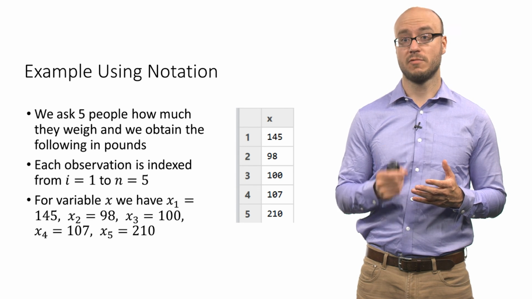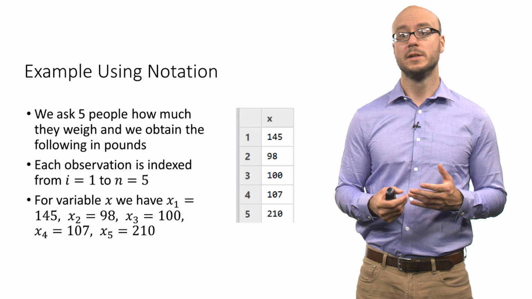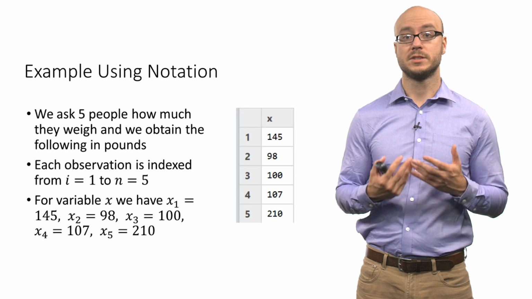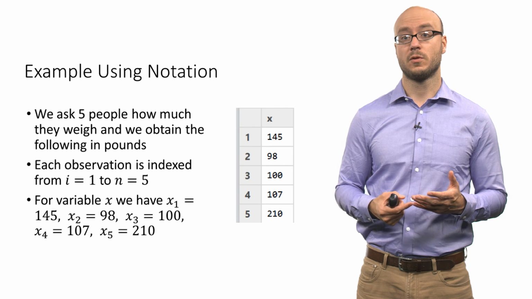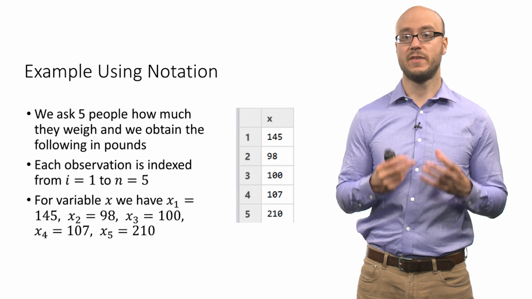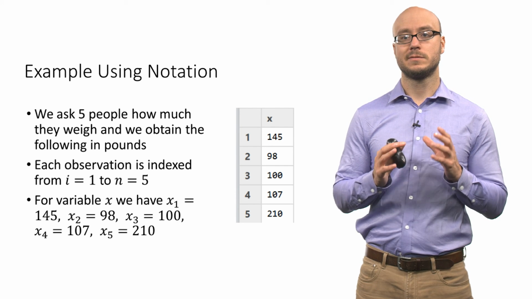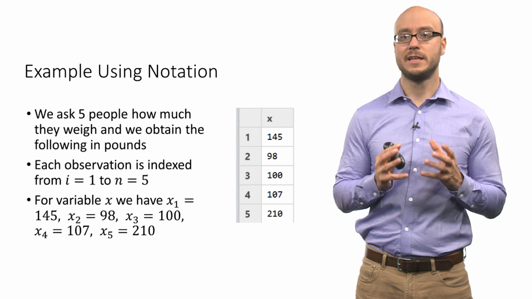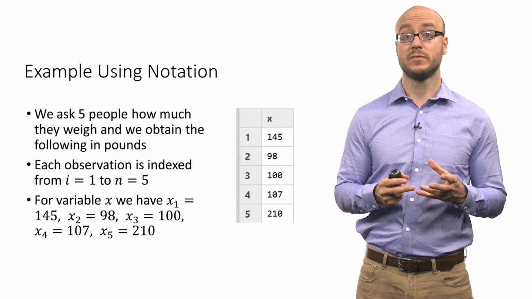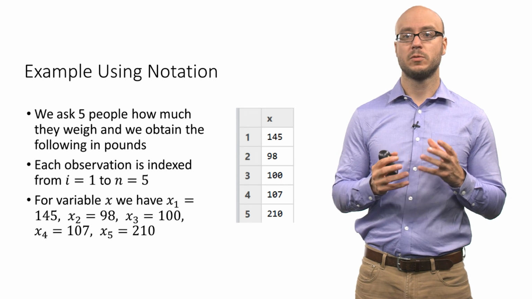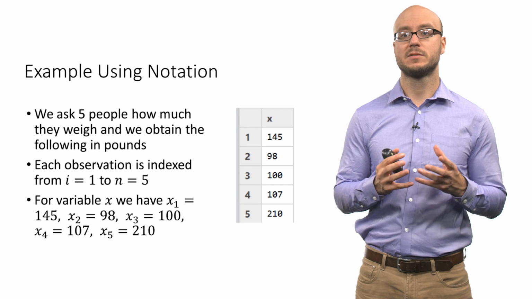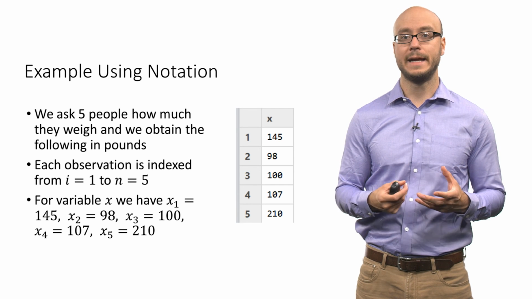That's the first row. x subscript 2 is the second row, which is 98, and so on to x subscript 5, which has a value of 210. Again, we like to keep track of our observations so that we have a concise way of talking about our data.